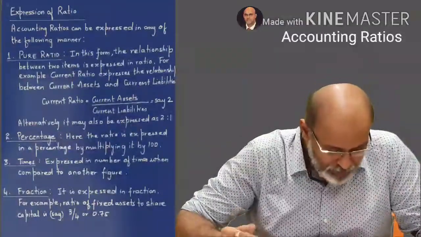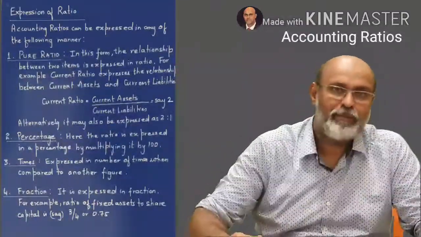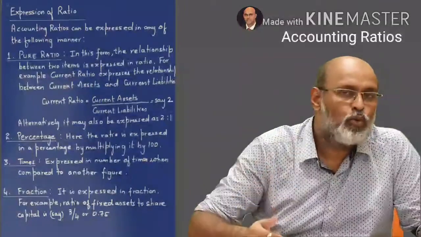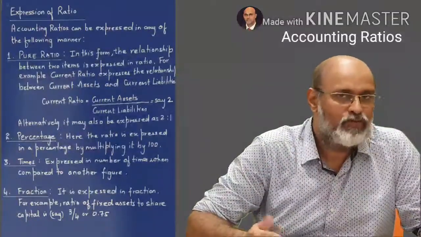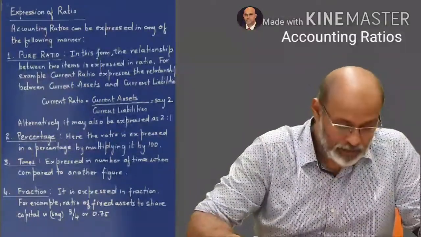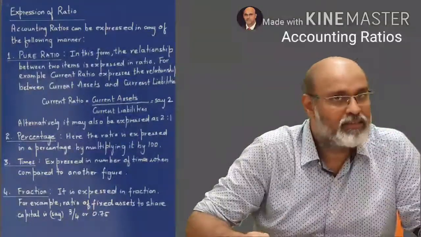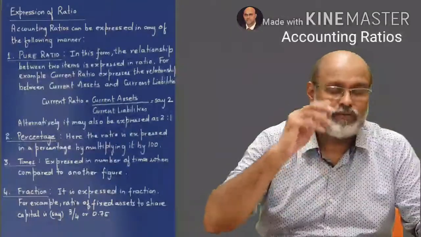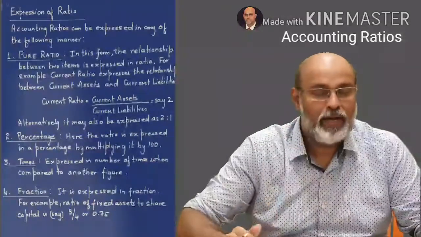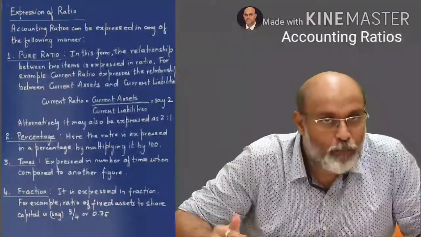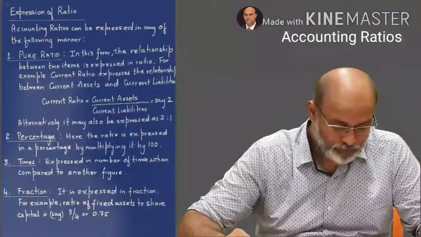Then we come to a percentage. Percentage basically means you divide two particular related items. For example, let's take the net profit ratio. So that is net profit upon net sales, that is revenue from operations, another word for net sales, and you multiply it by 100. So that is your percentage ratio.